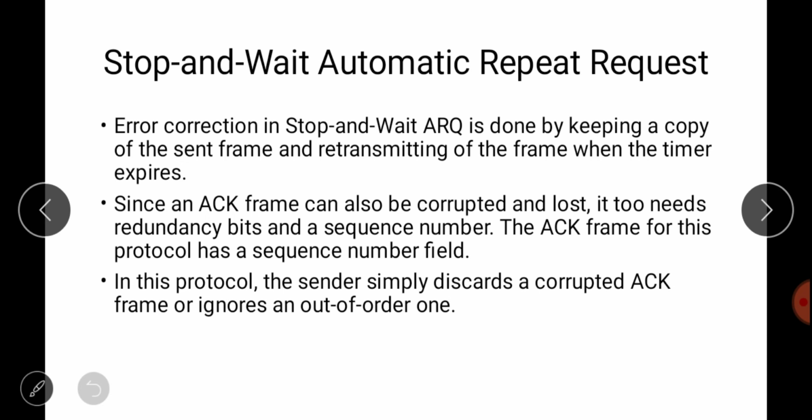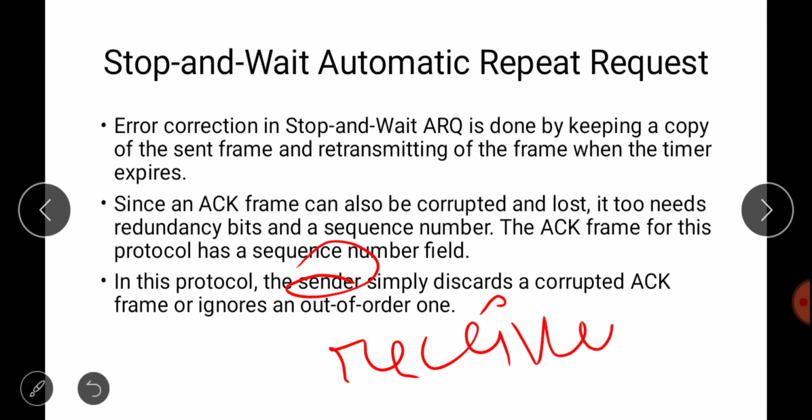Since an ACK frame can also be corrupted or lost, it too needs redundancy bits and a sequence number. So the ACK frame for this protocol has a sequence number field, as I have told you already. In this protocol, the receiver discards a corrupted frame or ignores an out of order one. Okay, sorry, this is about the ACK. So yes, the sender will discard a corrupted ACK, and if the ACK is not in order, the sender will discard it.